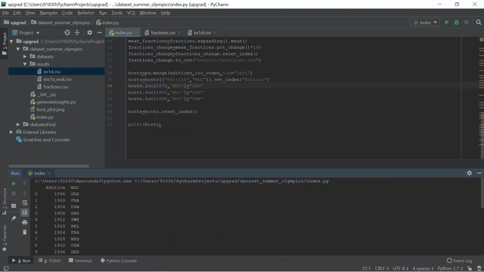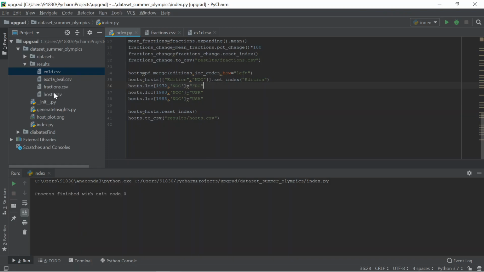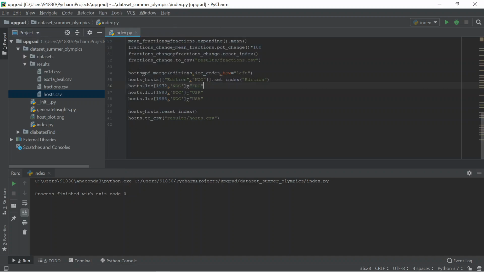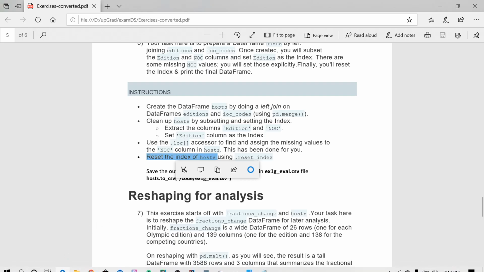And finally they ask me to save, right? I'll save hosts.to_csv, as slash hosts dot CSV. Okay. Yeah, it's saved. Let's study the next problem.